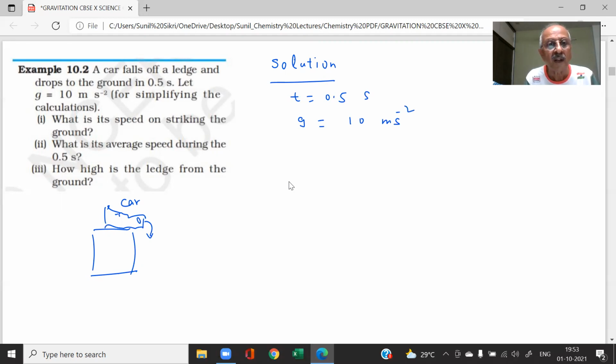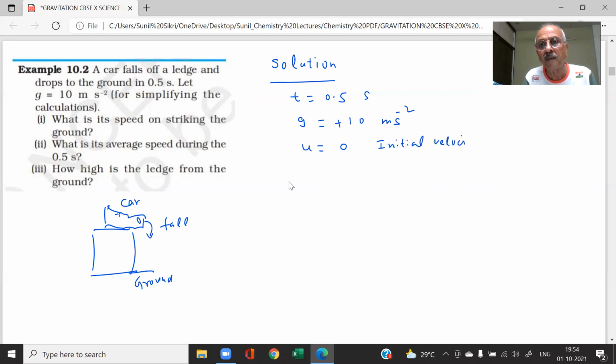Now it is falling to the ground. Then what will be g, positive or negative, students? Positive. And u is how much? 0.